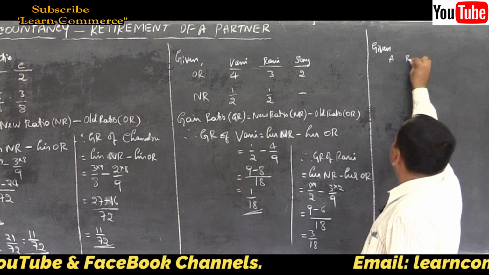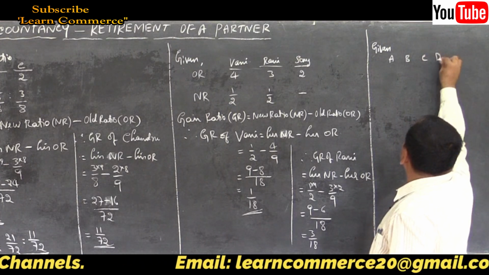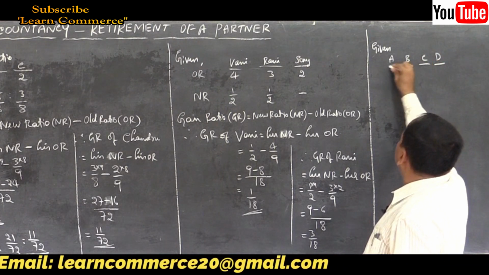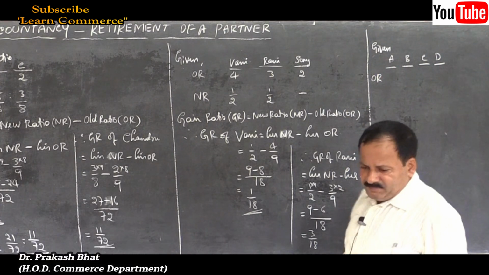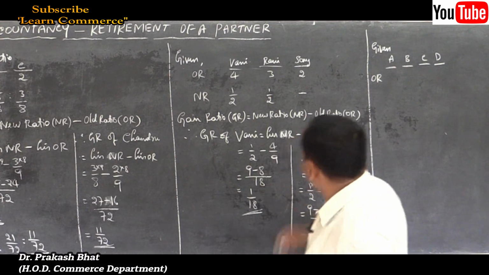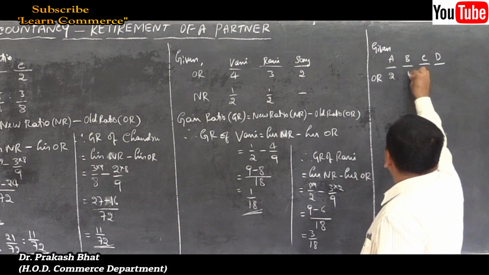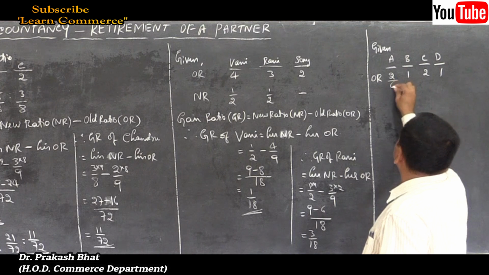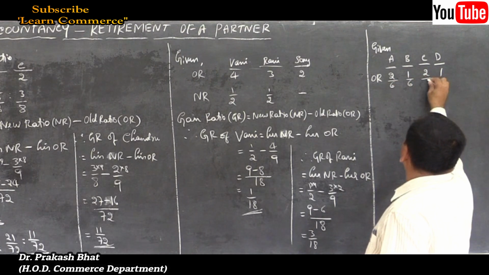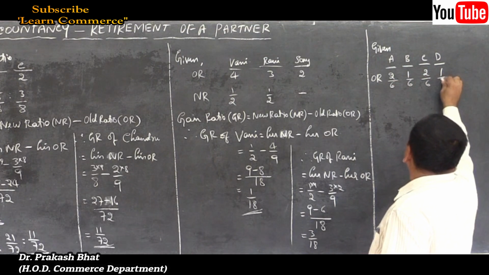Right here their old ratio given in the problem, 2:1:2:1. So 2/6, 1/6, 2/6 and 1/6, very simple.